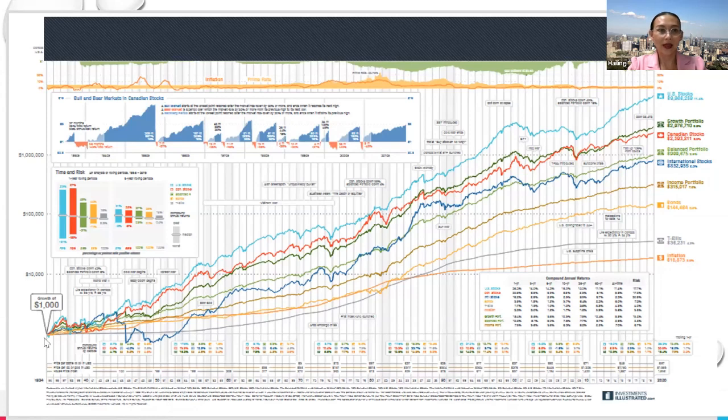For example, you plant this 1,000 into the US stock market. Over 86 years, wow, when you retire, maybe you already forgot there's a 1,000 there from when you were born. But at the age of 86, in the year 2020, you already have 9.9 million. You are super rich, right? Our point here is to help you see that in the long run, the market trend is going up.